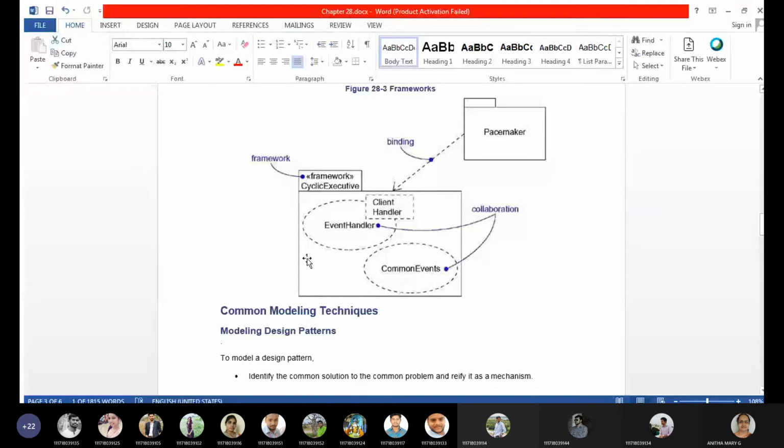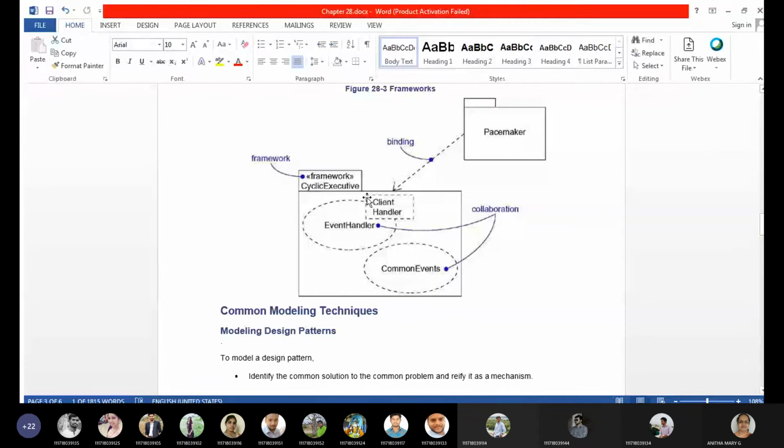So a pacemaker is just existing there, and to whoever is having some problem that can be solved by using the pacemaker, it can be used for the client.